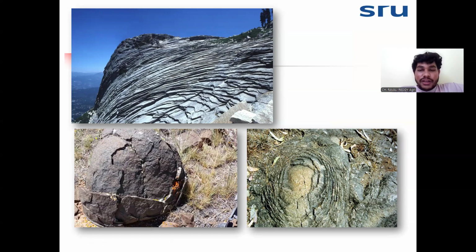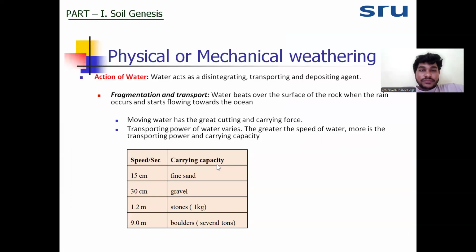Like an onion, we will see one layer there, a second layer, a third layer. Like that, weathering will start disintegration. One layer will disintegrate, then the second layer, then the third layer. Because of this type of phenomenon, this weathering is called onion type weathering.